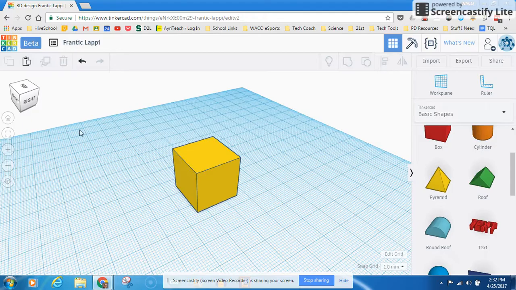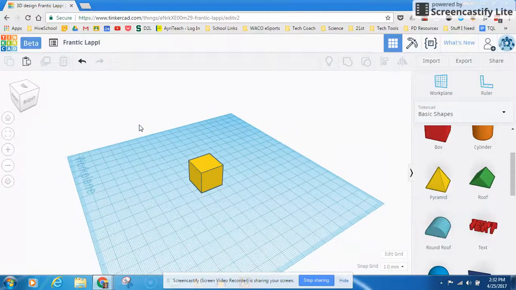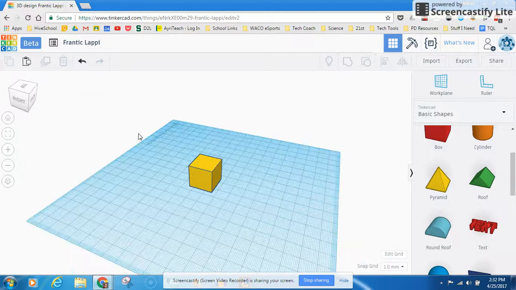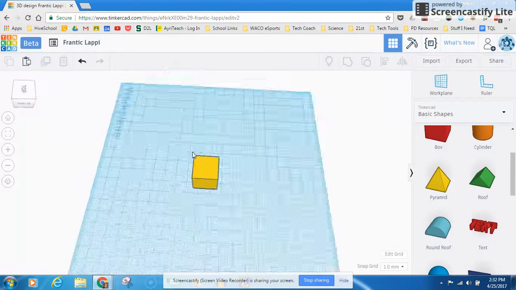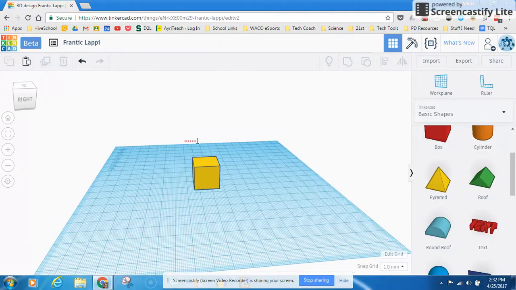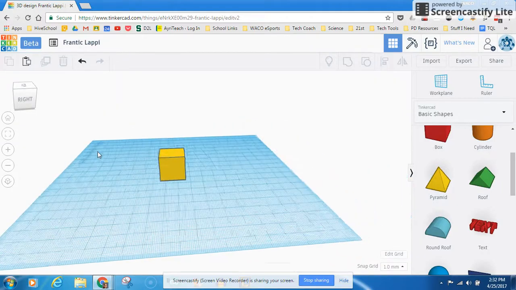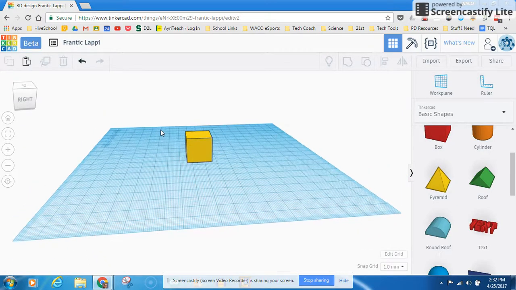I like using the mouse tools. So what are the mouse tools? Well, first of all, your scroll wheel zooms in and out. And then if you right click and then move your mouse, you are going to be able to rotate and spin things around, which is very handy. Now, if you hold shift and right click, then you can move things back and forth.